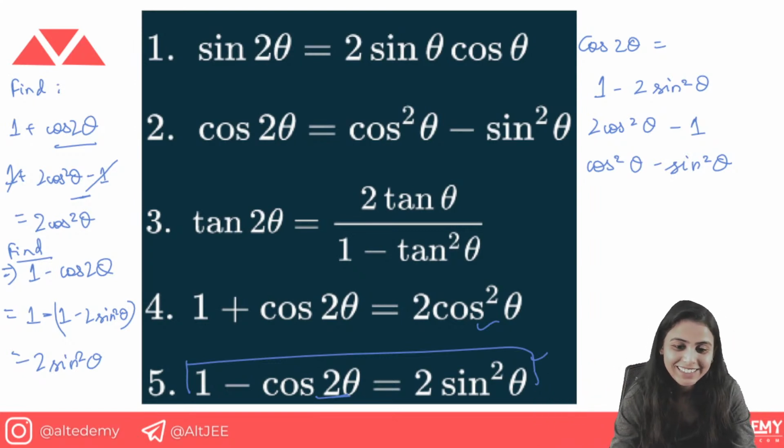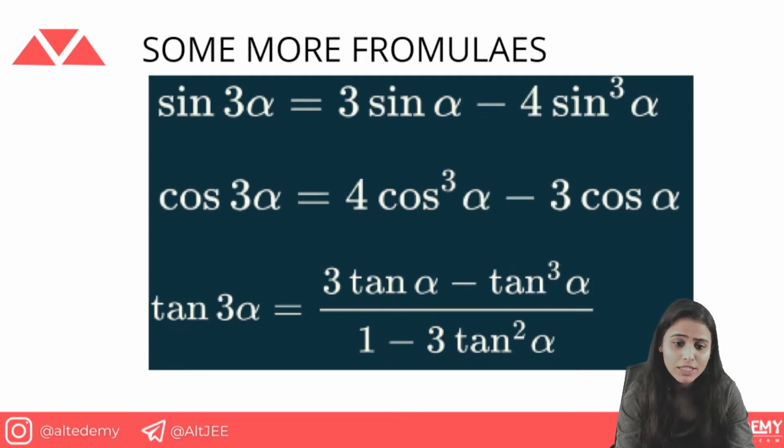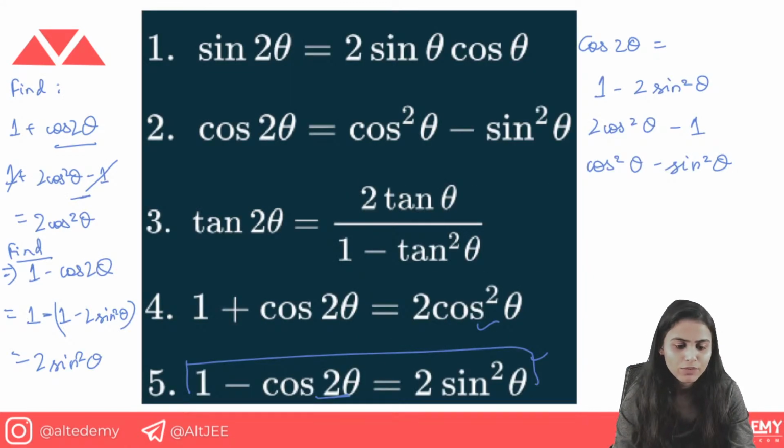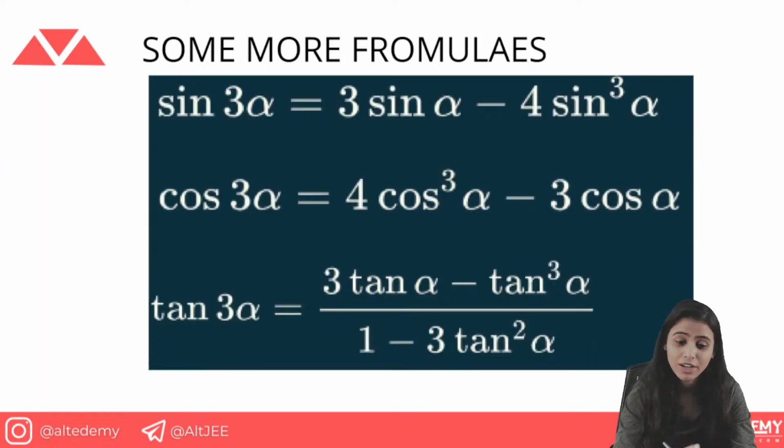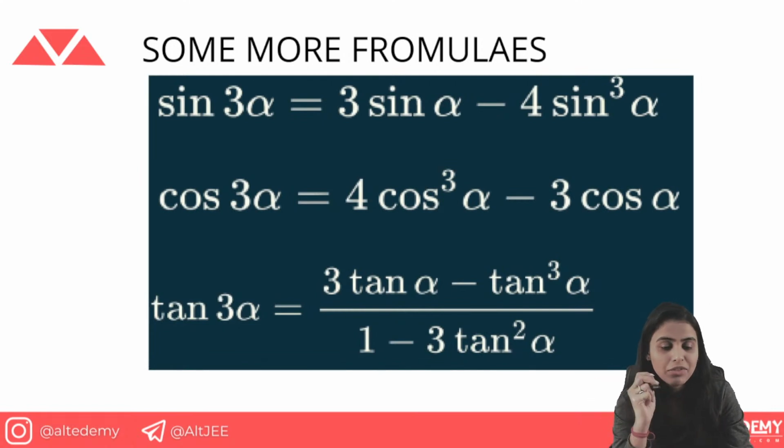So applying that, we are moving forward and we are done with the double angle formulas, 1 2 3 4 5 formulas done. So 8 plus 5, 13 formulas we have covered right now. This is the third angle formula. So now we have sine 3 alpha.